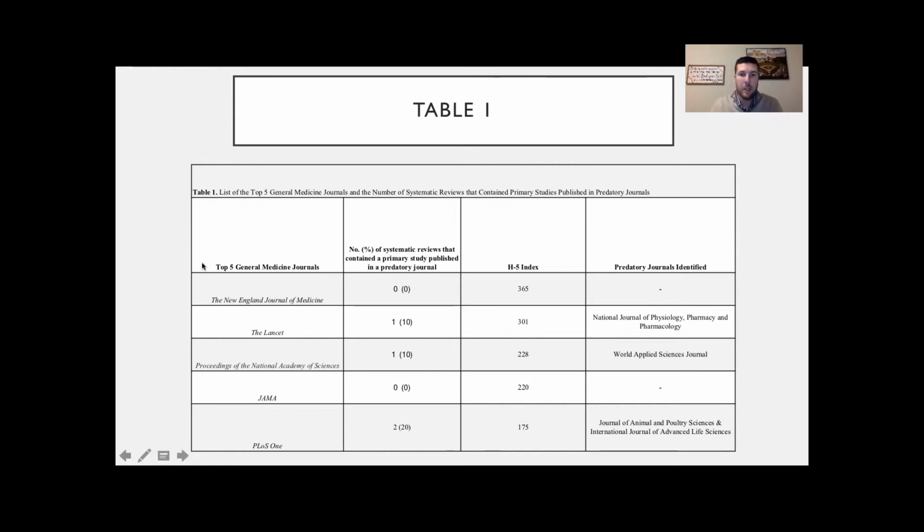So here in the beginning, to start off, I'm going to be talking about table 1 here. Here on the left, we have listed the top 5 general medicine journals that we evaluated. Those top 5 journals were picked based upon their H5 index here. And unfortunately, after evaluating their 10 systematic reviews in each one, we did happen to find 4 systematic reviews that contained a primary study published in a predatory journal. And then over here on the right, these are the titles of some of those predatory journals that we did happen to identify.